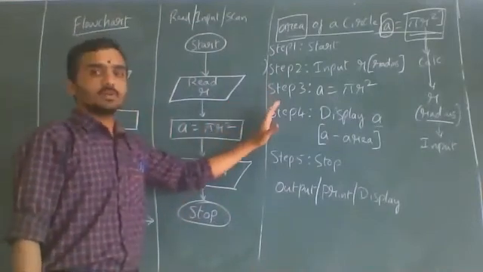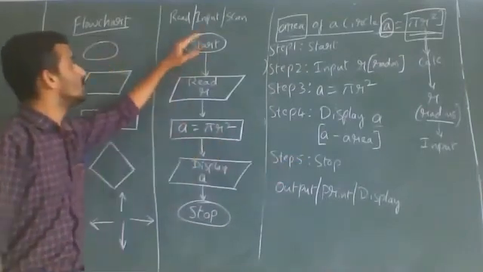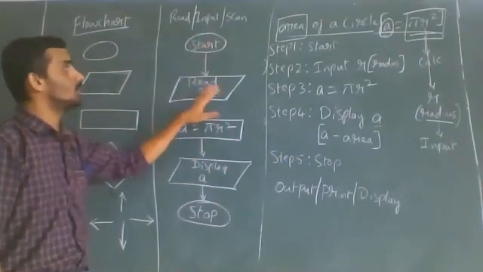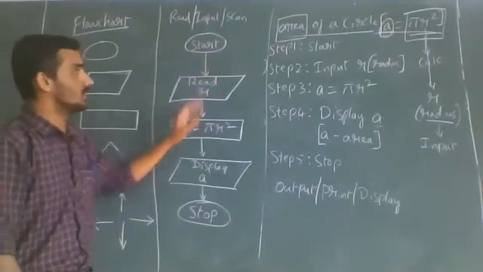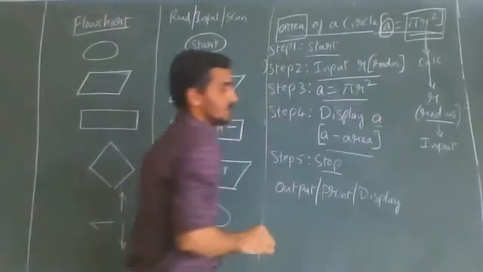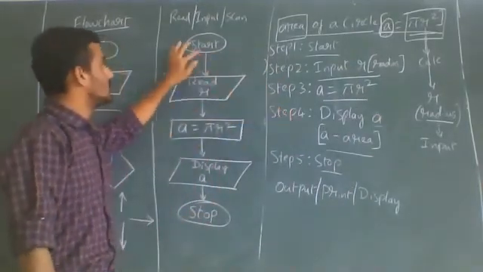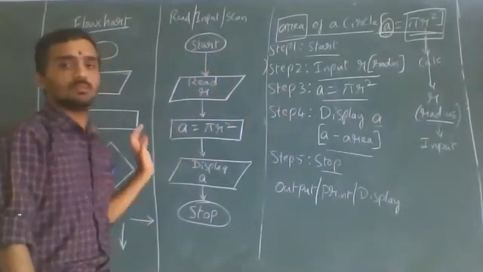Once I'll explain. When we write the algorithm, we can write the flowchart very easily by looking at the steps. Only thing is, in the symbols, you don't write step 1, start, step 2, input. In the symbol, you directly write these things. In algorithm, step number itself indicates the flow of program control. In flowchart, this arrow mark indicates the flow of program control.